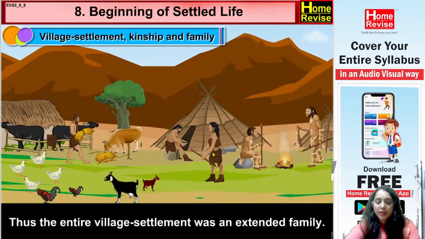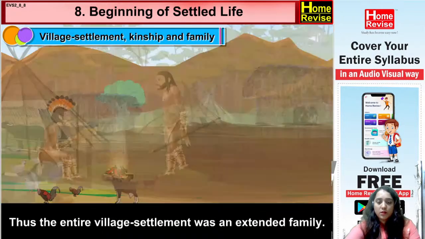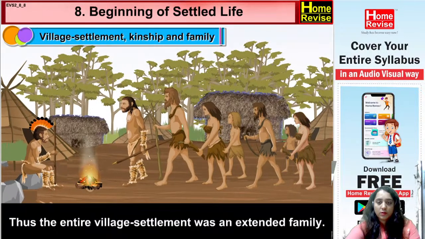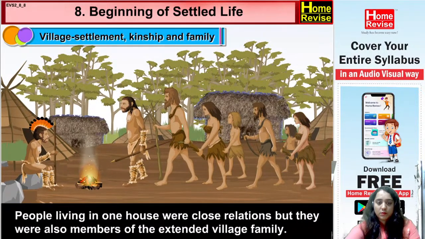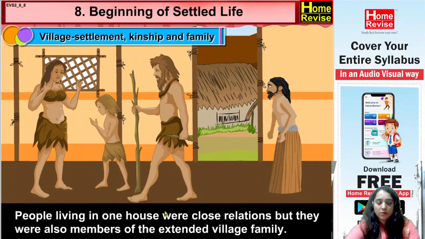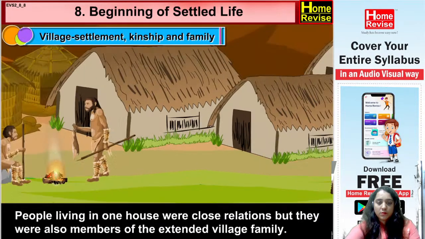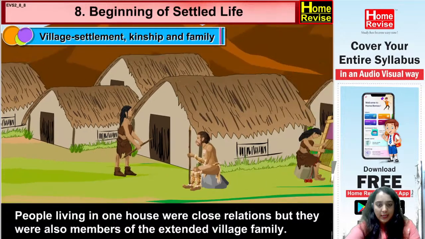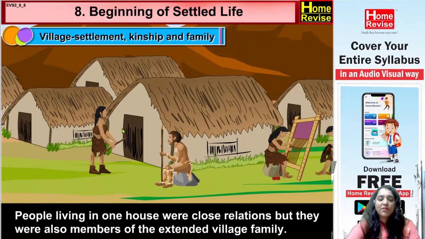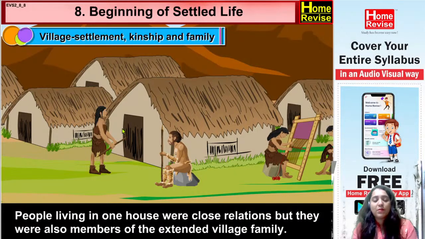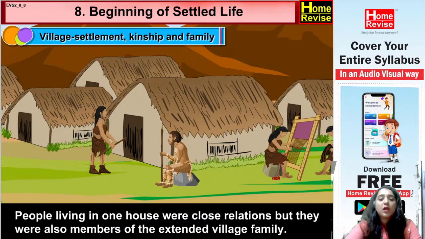So they were all related to one another in some way or the other. Thus, the entire village settlement was an extended family. People living in one house were close relations, but they were also members of the extended village family. Yes. So people living in one house were very close to each other, they had a close relation, but at the same time they were also having some other relationship with the extended village family. So with the whole village, the extended family, they also had some relation.